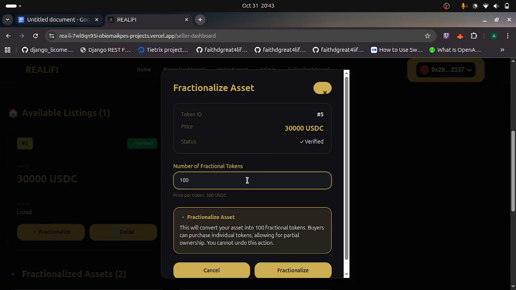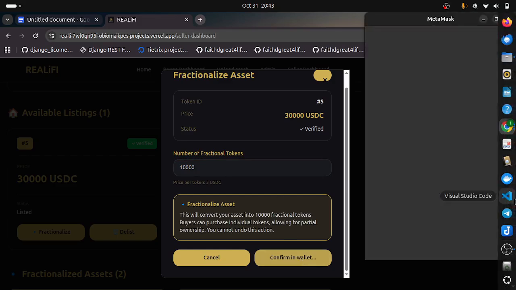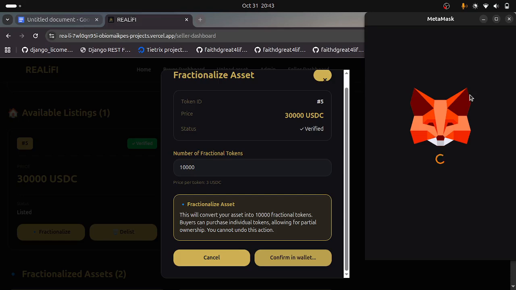Number of fractional tokens. I want 10,000, so it will be easy for people to invest. Okay, if I make it 100,000, yeah, 10,000, it's going to be very cheap. 10,000 divided by 10, that's about $3 per token. So the wallet, MetaMask, is spinning up.